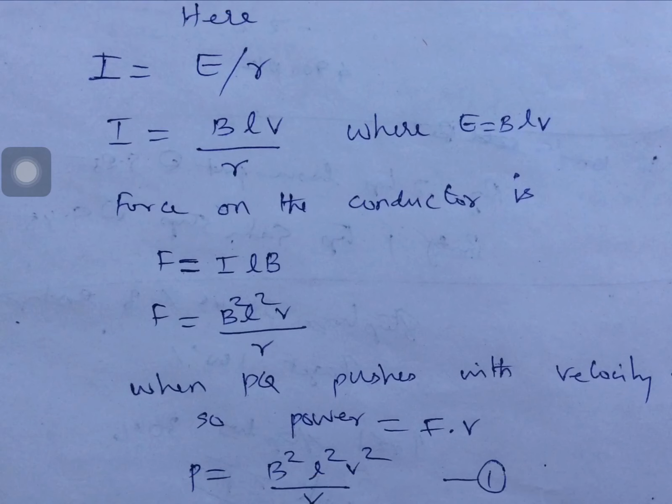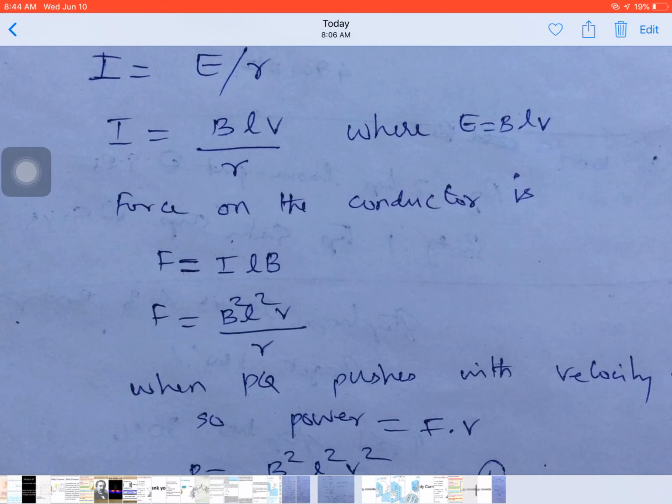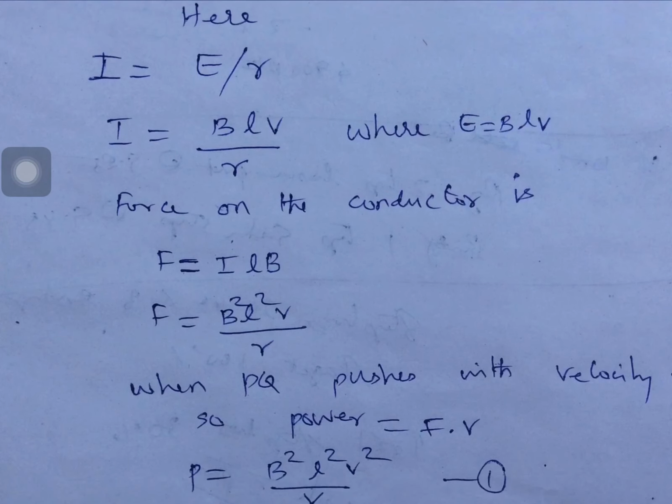Potential divided by resistance. Or I equals BLV divided by R, since E is given by BLV. The force on the conductor is F equals ILB, or we can write F equals B square L square V by R.